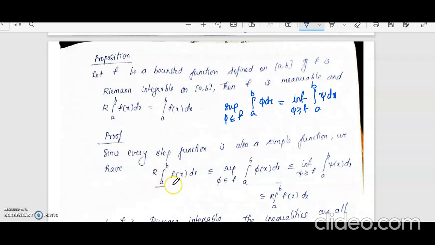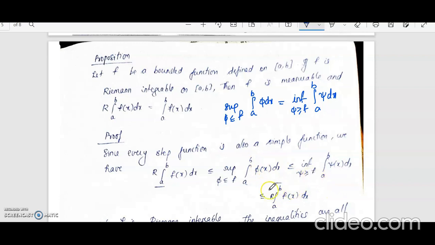The lower Riemann integral, that is step function. In this lower Riemann integral we used step functions, that version of the Riemann integral we saw. So therefore this will be less than or equal to the supremum over phi less than or equal to f of integral a to b phi of x dx. So this supremum will contain every step function also. So phi can also be a step function. So therefore the lower Riemann integral will be less than or equal to the supremum over phi less than or equal to f of integral a to b phi of x dx.